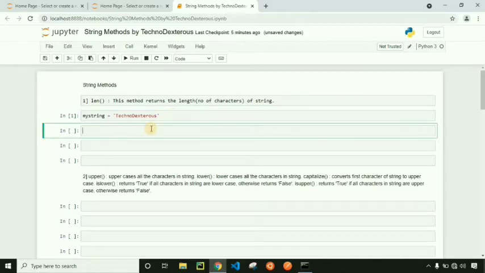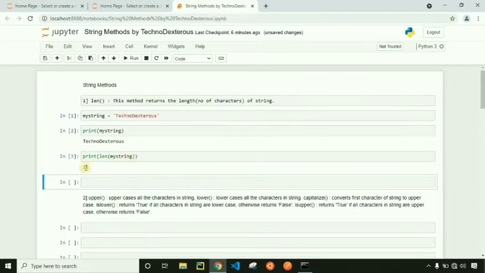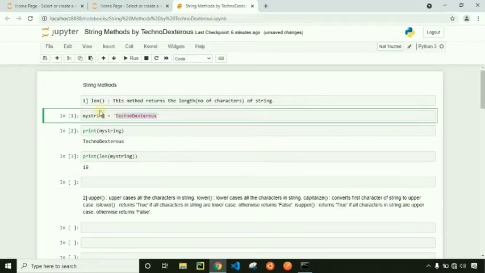So it has run right now. Print myString. It is technodexterous. So let's print the length of the string by using the len method on myString. It is 15. That means this myString contains 15 characters. So that's the use of the len method.